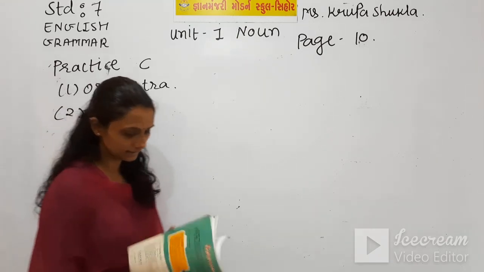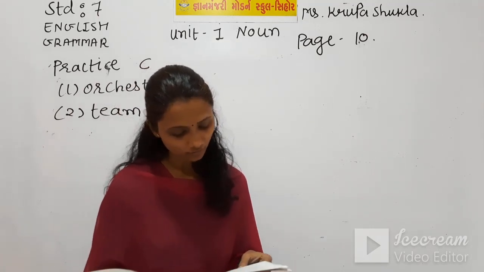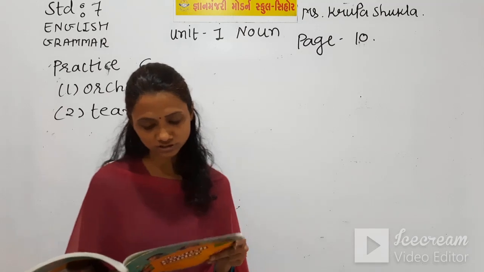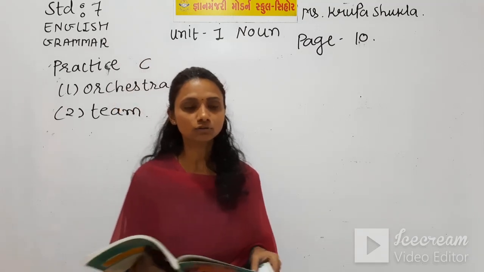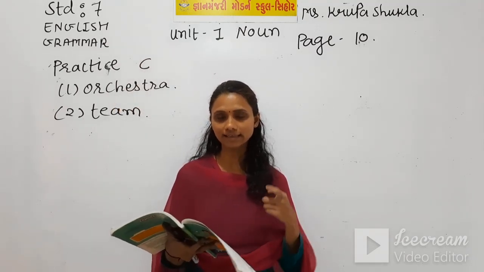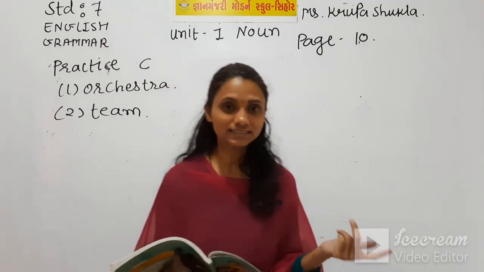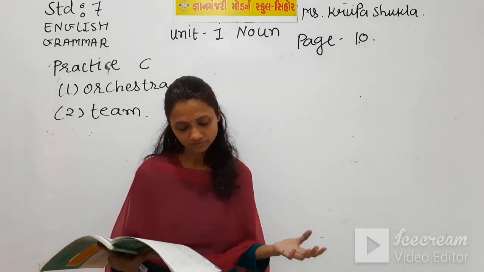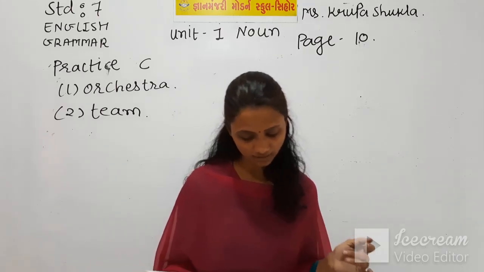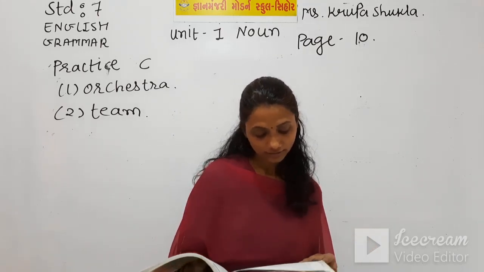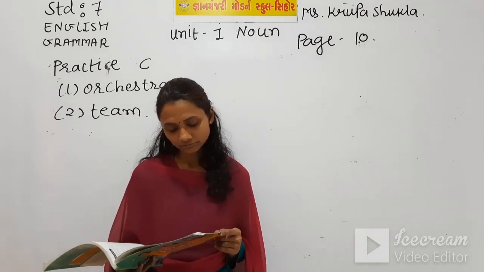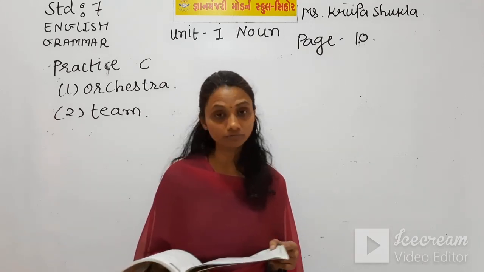Now number 3 is, a blank of ants usually has a queen ant and thousands of worker ants. You have studied the lesson on ants in 6th standard, I hope so. And here we have a sentence from the same unit, and in that unit you may find the word related to a group of ants.